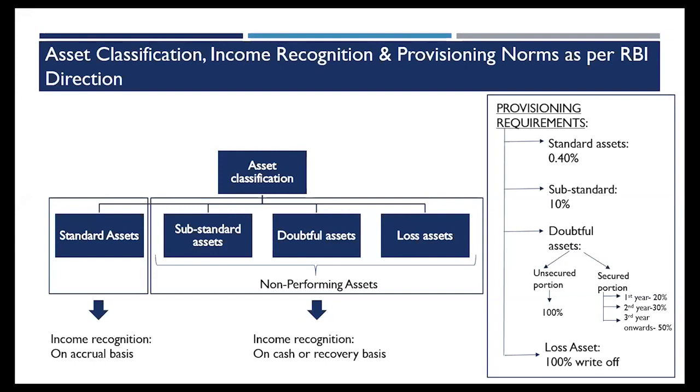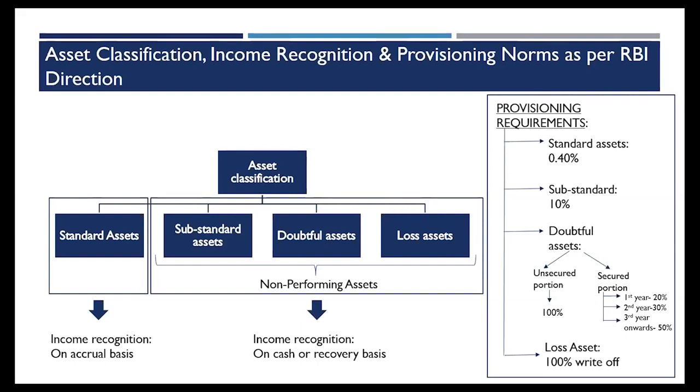As the name suggests, standard asset means that there is no default or delinquency in this particular asset, and there is no risk attached to it, apart from the normal risk that we have for lending. There's no sign of risk or stress attached to this particular asset. Then it is classified as a standard asset. Once there is a default, if there is a non-payment, I classify an asset as an NPA once the default continues for 3 months.